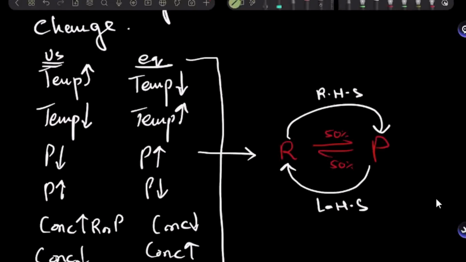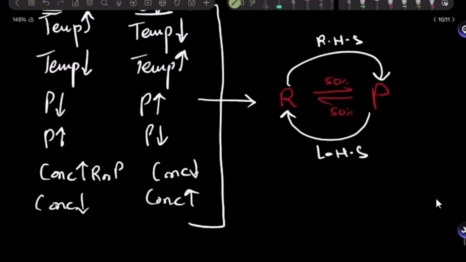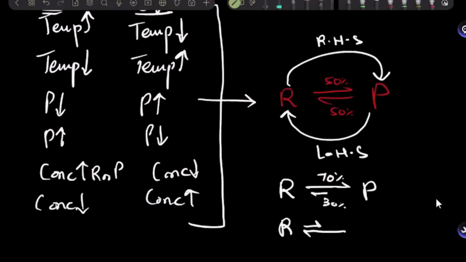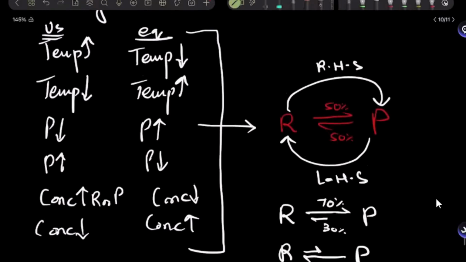Yeah, I can. So equilibrium can only create a change by either going to the right hand side or to the left hand side. Now that doesn't mean that the backward or forward reactions stop happening. What happens is that, for instance, to counteract, equilibrium might have to go more to the right hand side than to the left hand side. This dynamic equilibrium changes its position. Now it's going more in the forward direction and less in the backward direction. Or the other way around, it goes less forward and more backward. It could be like this.